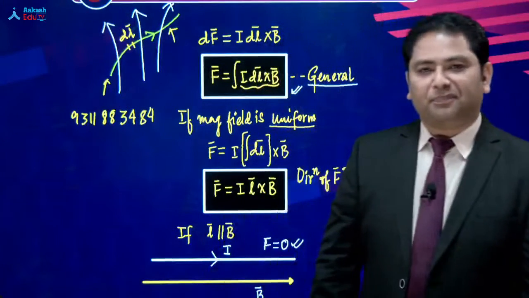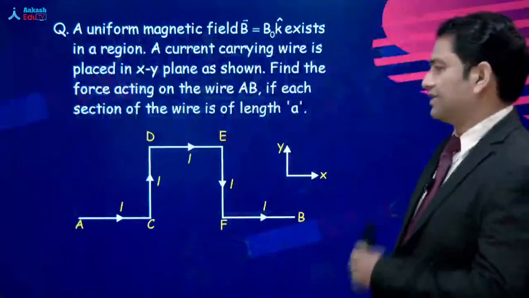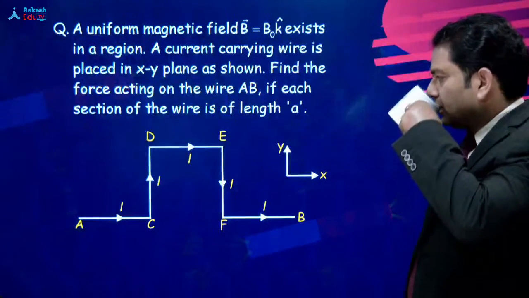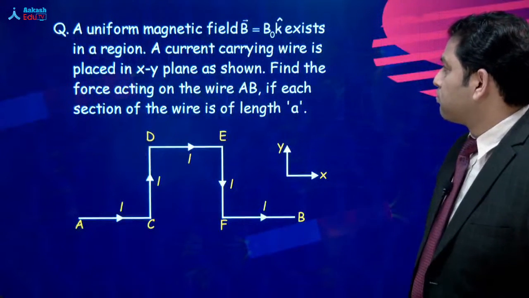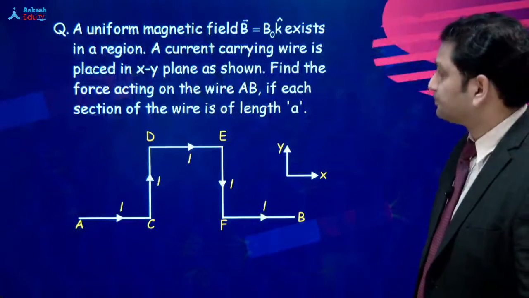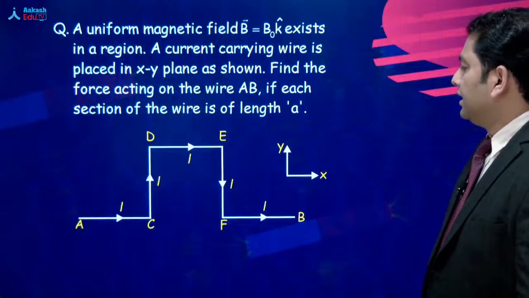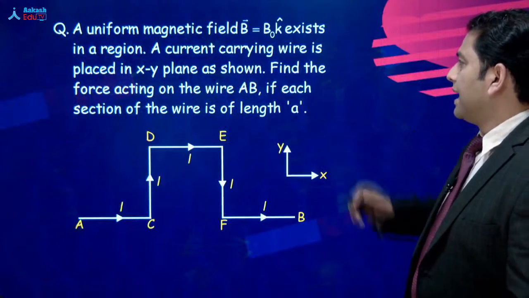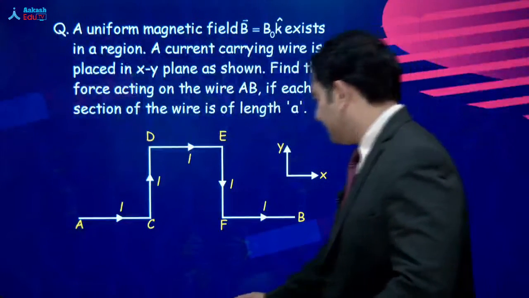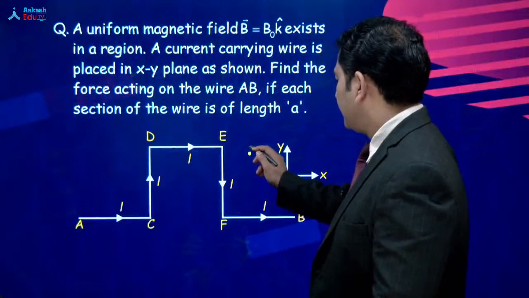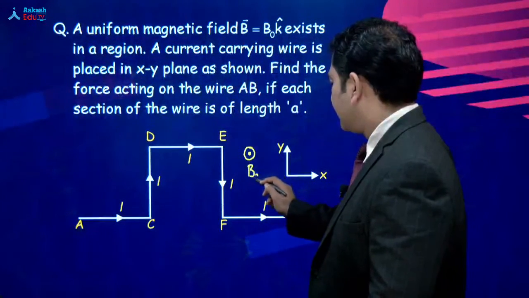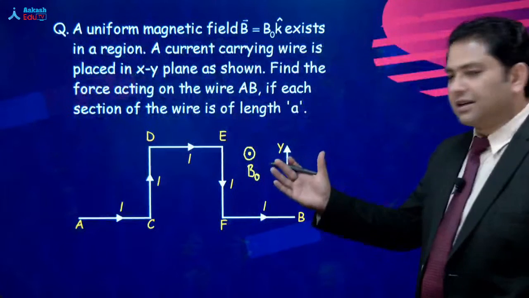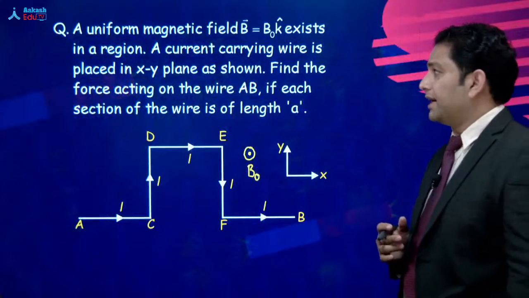Question तो बनता है. Okay, so here is that question. XY coordinate system that has been given. A uniform magnetic field B naught K cap. इसका मतलब the magnetic field is outside and that magnetic field is B naught. क्योंकि ये XY है, Z will be outside, and a vector coming outside is represented by dot.